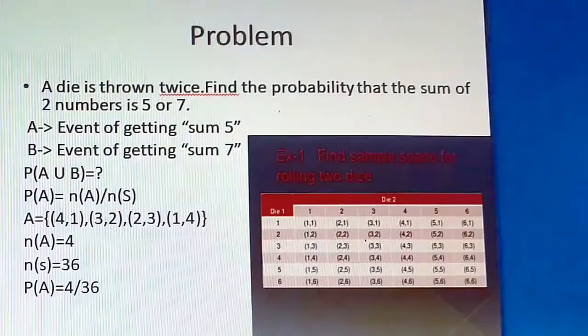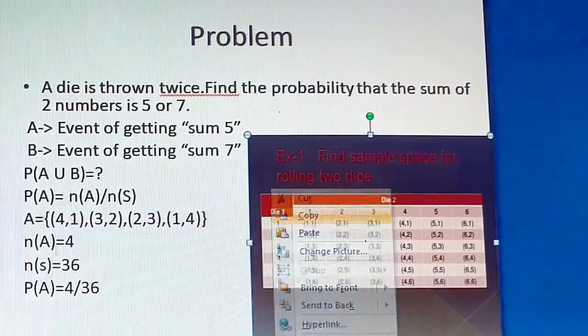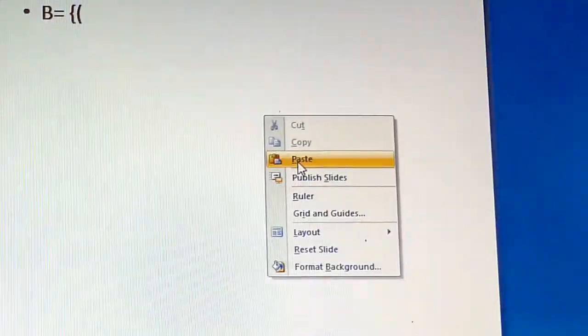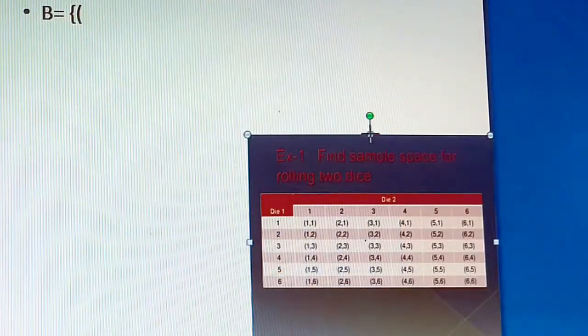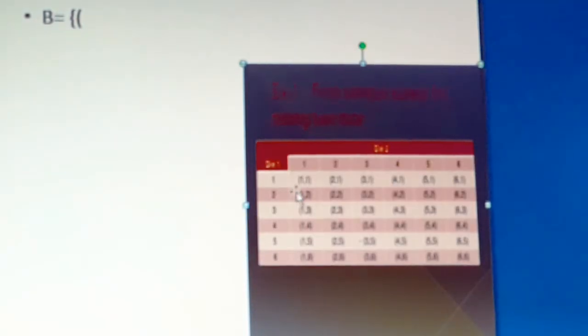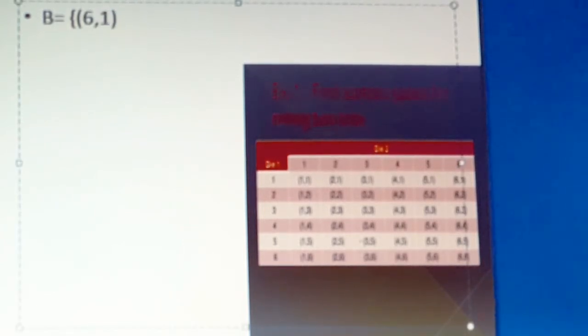So we are going to again bring the sample space here and check. See the first row: 1 comma 1, 1 plus 2 will give you 3, 2 plus 1 will give you 3, 3 plus 1 is 4, 4 plus 1 is 5, 5 plus 1 is 6, 6 comma 1. Can we take 6 comma 1? Yes. 6 comma 1 will give you 7, right? Because 6 plus 1 will give you the sum.